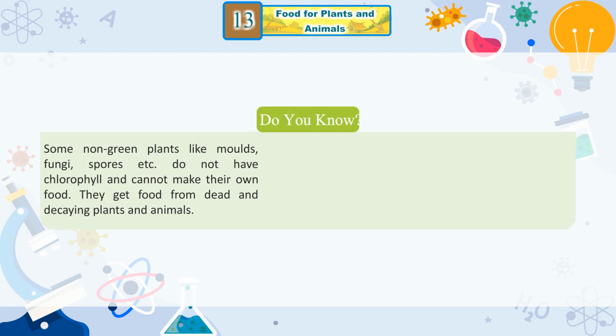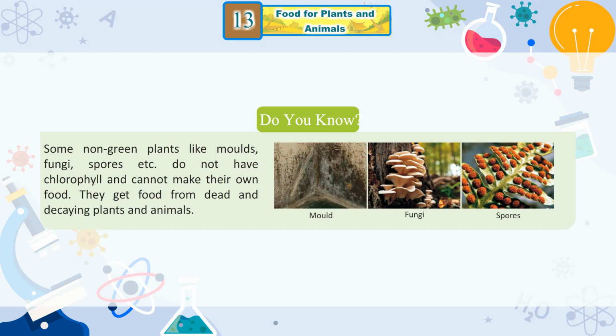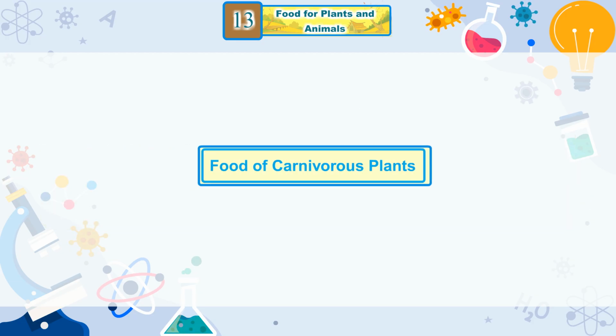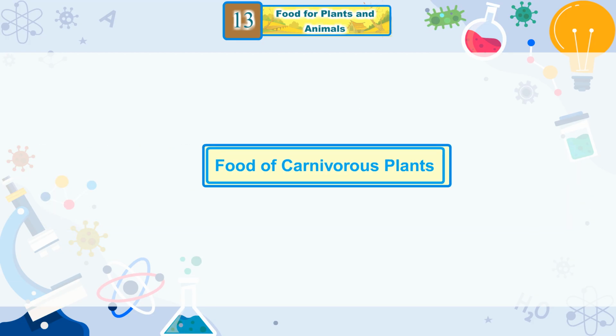Do you know? Some non-green plants like molds, fungi, spores, etc. do not have chlorophyll and cannot make their own food. They get food from dead and decaying plants and animals. Mold, fungi, spores.